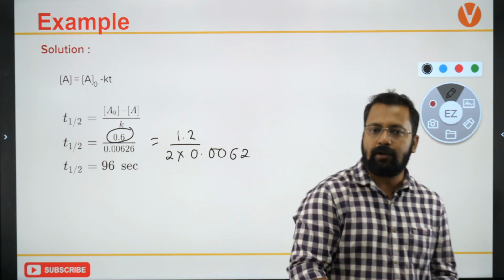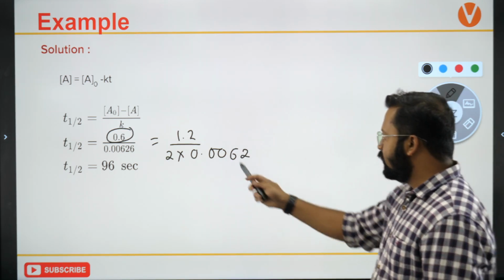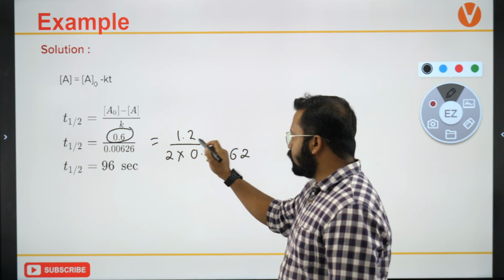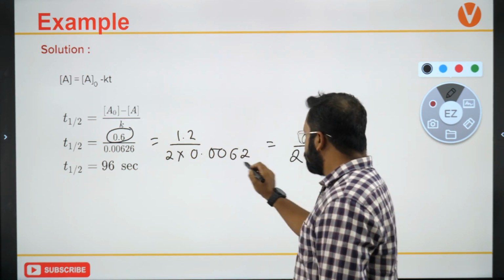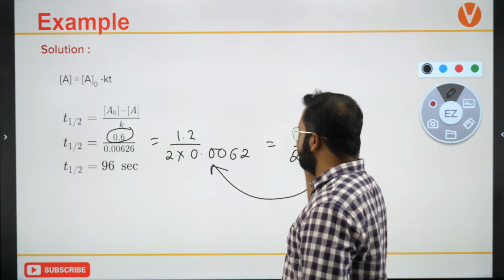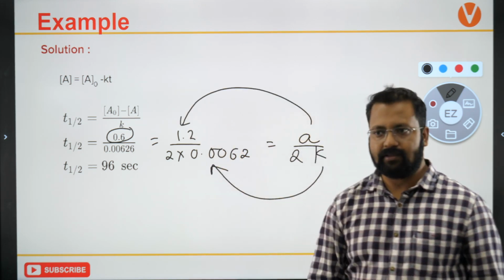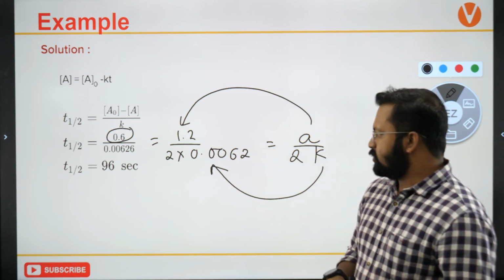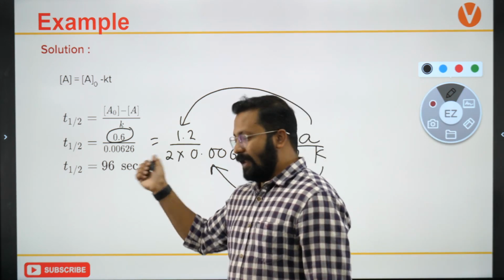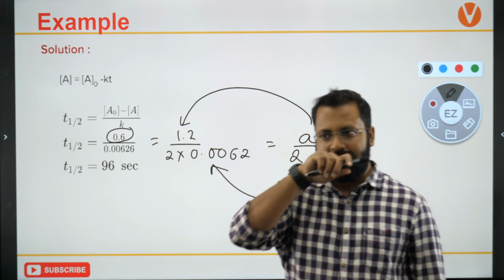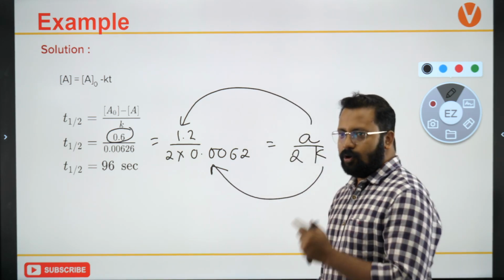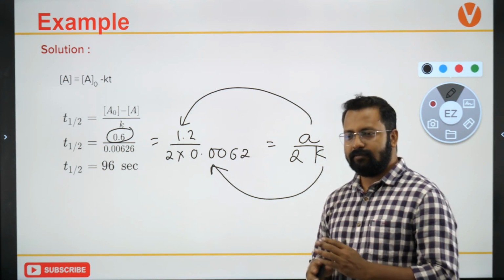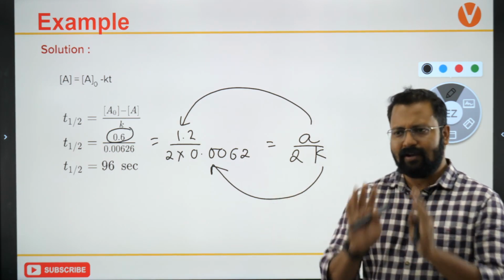So you put 1.2 in place of A; the expression is A upon 2K. You know the value of K, you put the value of A, and you'll get the answer. Okay, Shailendra, it is 96, not 100. Small error, but that's fine, no problem.